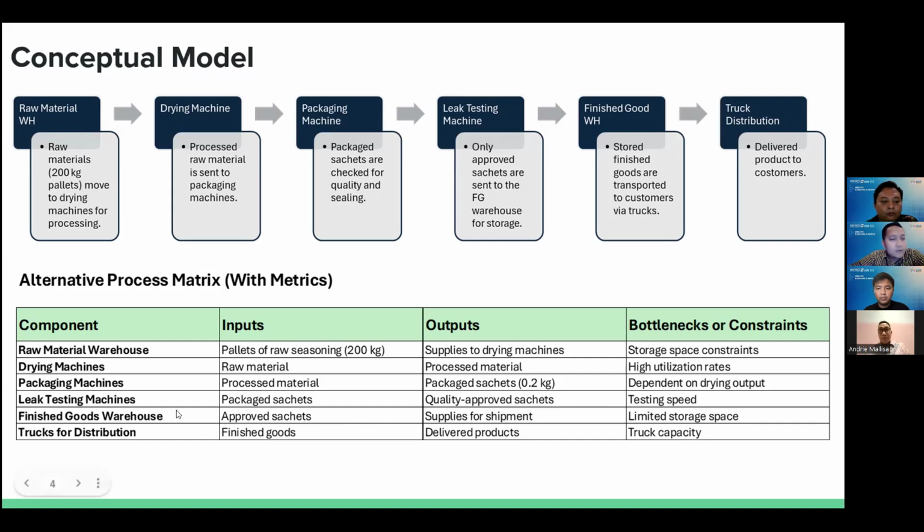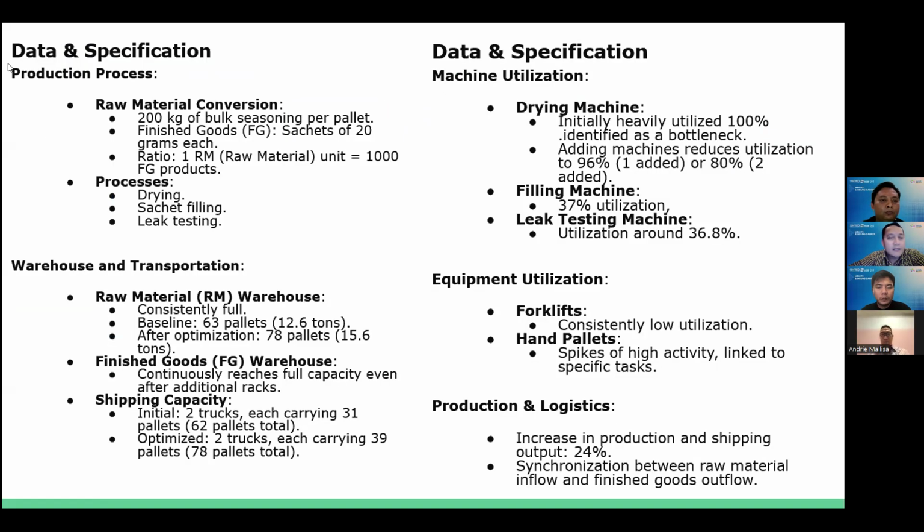Then the component finished goods warehouse: the input is approved sachet, the output is supply for shipment, and the bottleneck or constraint is limited storage space. And the component truck for distribution: the input, of course, is finished goods, the output is delivered products, and the bottleneck or constraint is truck capacity. Next slide. This is data and specification.